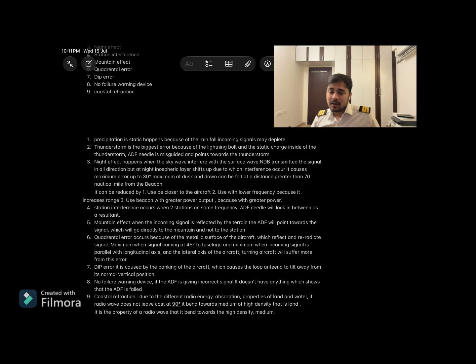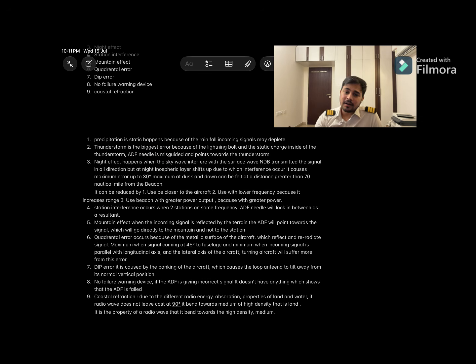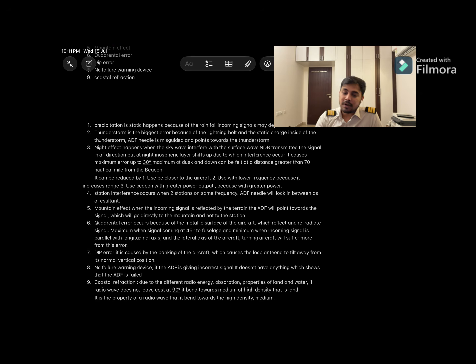Fading means a reception of radio wave from the same transmitter following two different paths, but it is the same radio. So it will also create misguidance to the pilot. The maximum error is up to 30 degrees, which is maximum at dusk and dawn. Dusk means sunset time and dawn means sunrise time. And it can be felt at a distance greater than 60 nautical miles from the beacon.